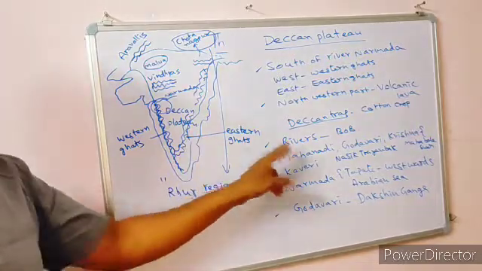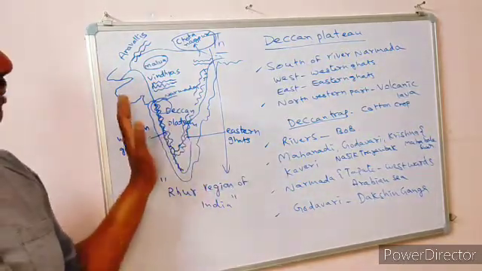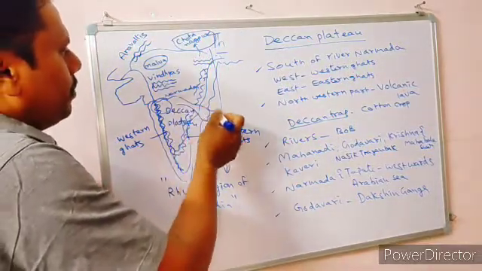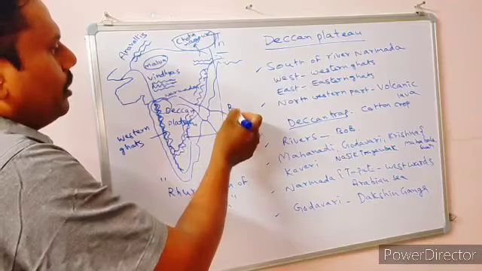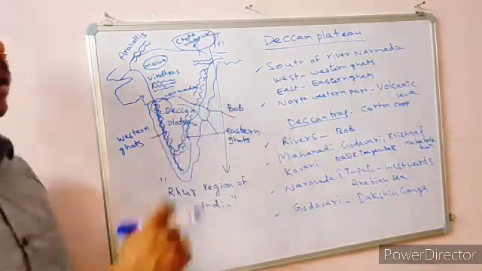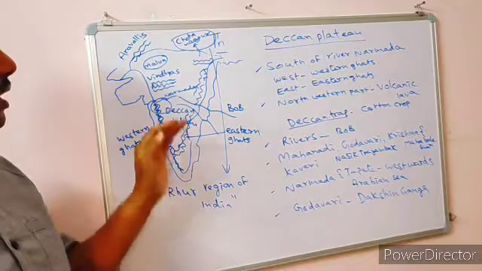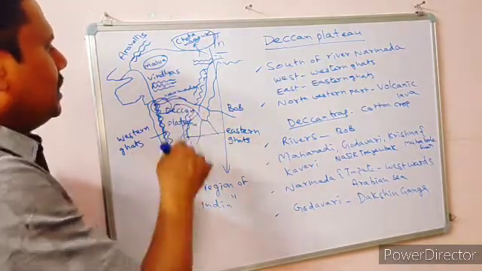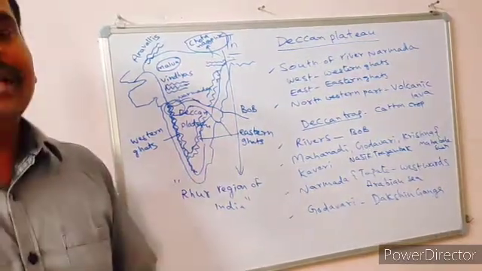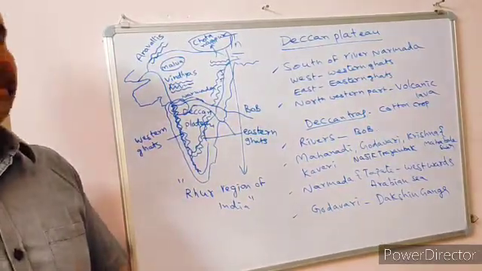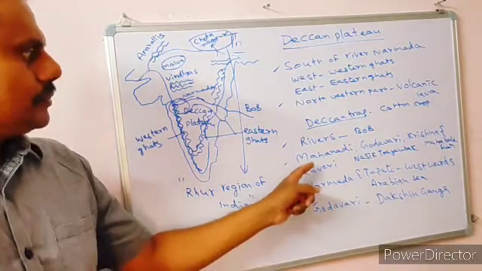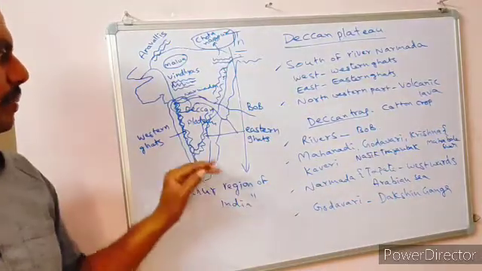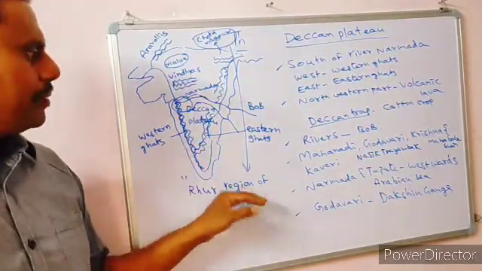Next, coming to rivers. The rivers which originate in the Deccan Plateau flow towards the east and drain into the Bay of Bengal. So what do we get to the east part of India? The Bay of Bengal. The rivers originating here flow towards the east and join the Bay of Bengal. Understood? Next, the important rivers Mahanadi, Godavari, Krishna and Kaveri are the important rivers you can find in the Deccan Plateau.